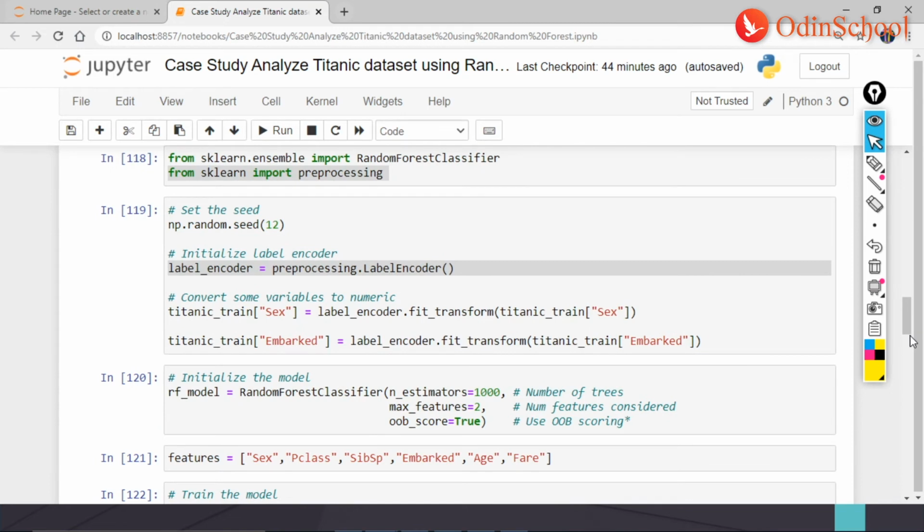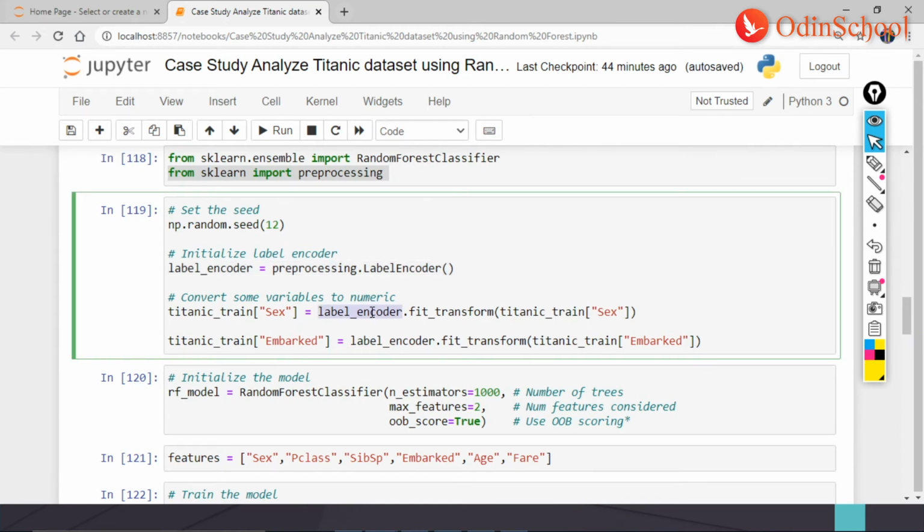Now that my data is pre-processed, in my next step I would be using label encoder this time. Again, label encoder is for these values only, that is sex and embarked. After which we are now moving on to the actual part of the algorithm, the crux of the algorithm.